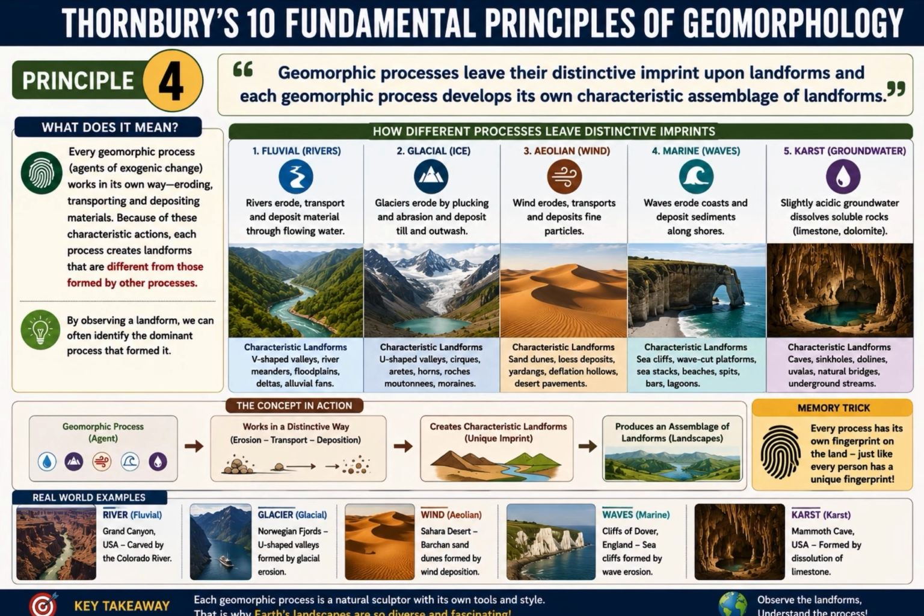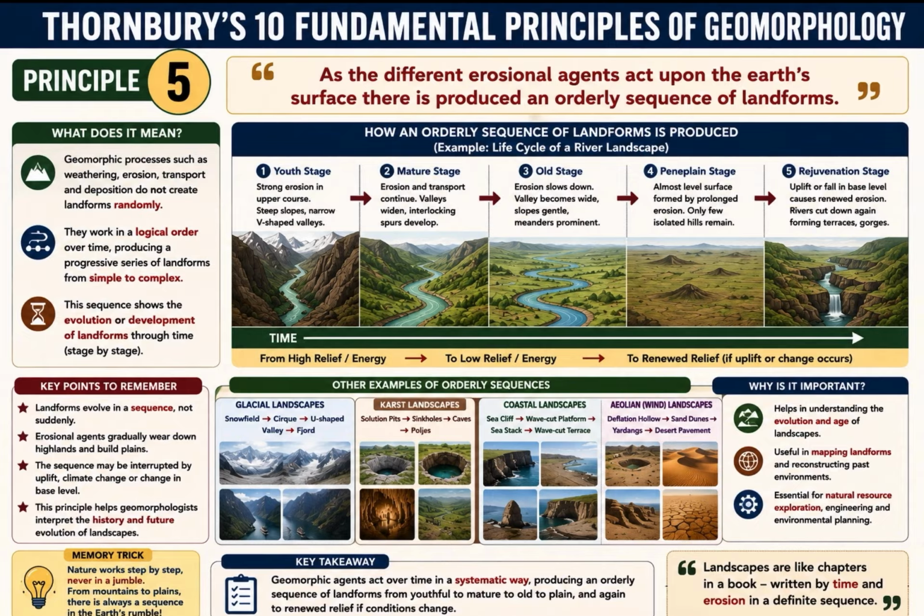Fourth principle is, geomorphic processes leave their distinctive imprint upon landforms, and each geomorphic process develops its own characteristic assemblage of landforms. Every landform has a unique signature in nature. A river forms V-shaped valleys. A glacier forms U-shaped valleys. Wind creates sand dunes. Sea waves produce sea cliffs. Karst processes form caves and sinkholes. Simply by looking at a landform, you can often identify the process that formed it. Remember that every process leaves its fingerprint.